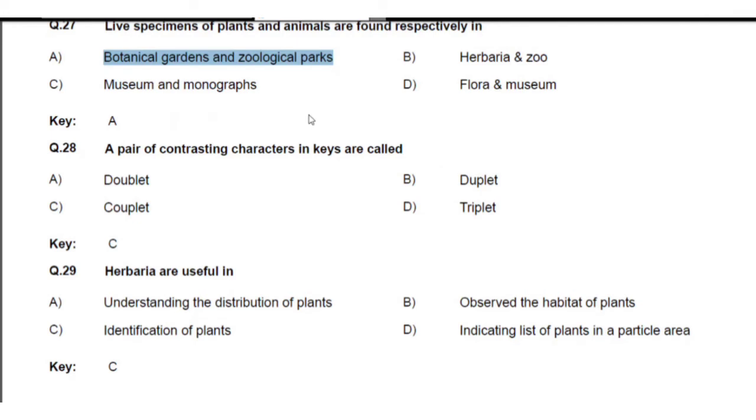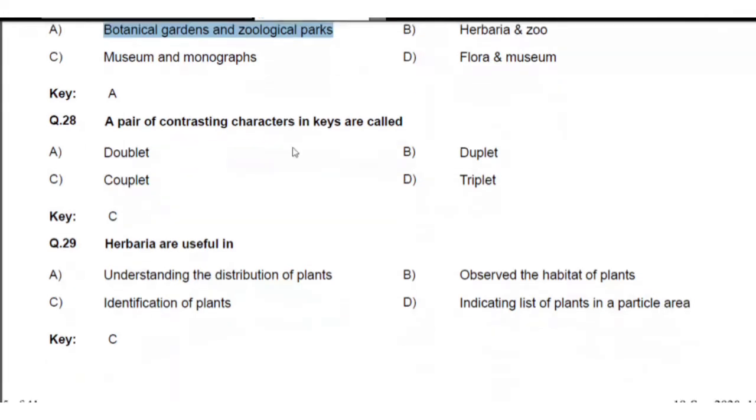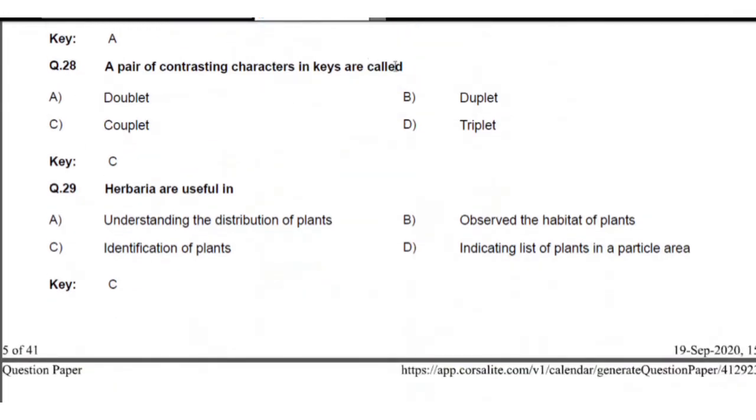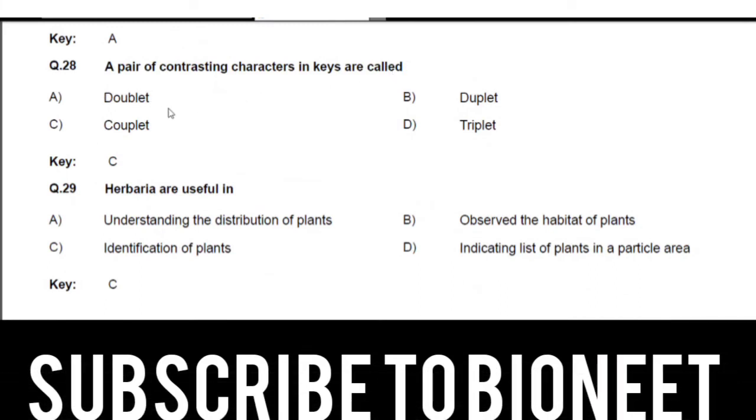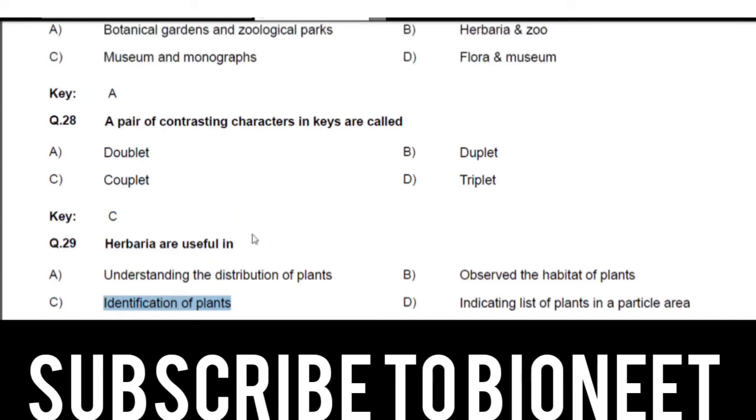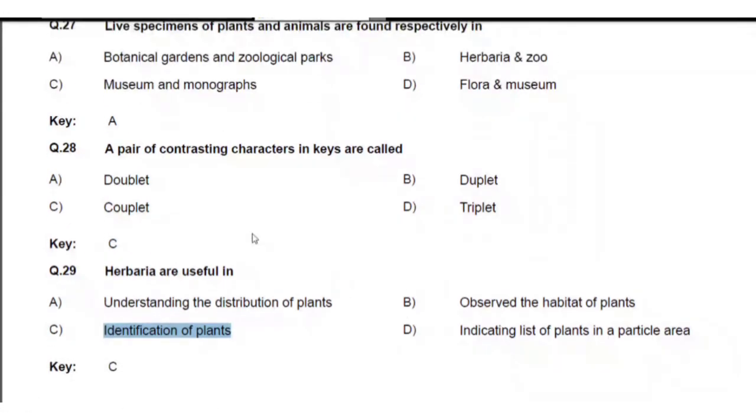So that's why best answer is first. Next, a pair of contrasting characters in a key is called a direct question. The answer is C, couplet. Next, herbaria are used in the identification of the plants only, not for animals or habit or other particular area or distribution of the plants.